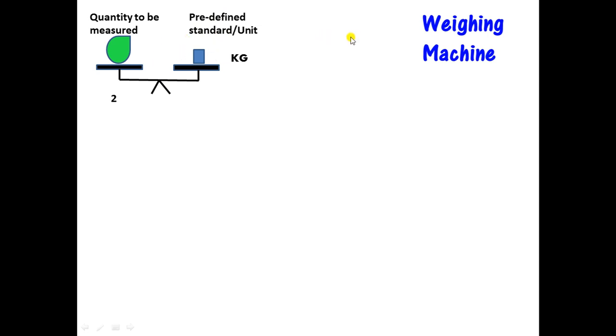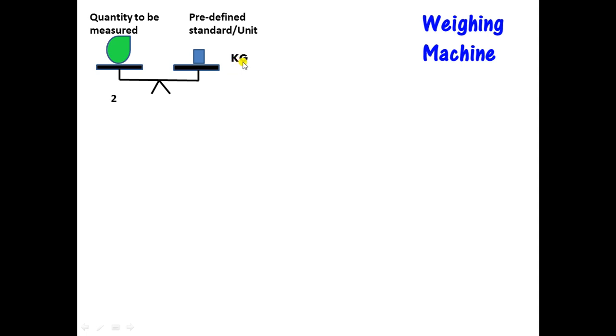In this example of the weighing machine, the quantity to be measured is the weight of this object, and the predefined unit is kgs, because the standard unit for measuring weight is kgs.